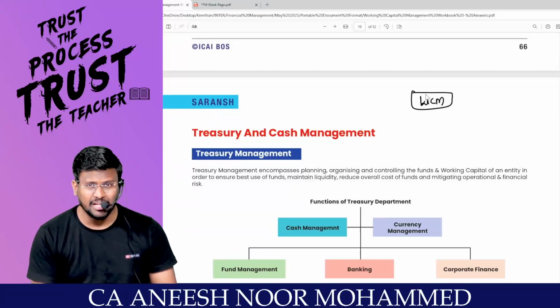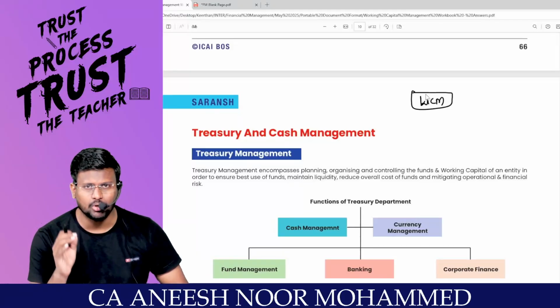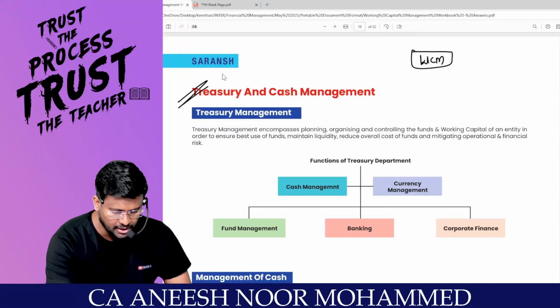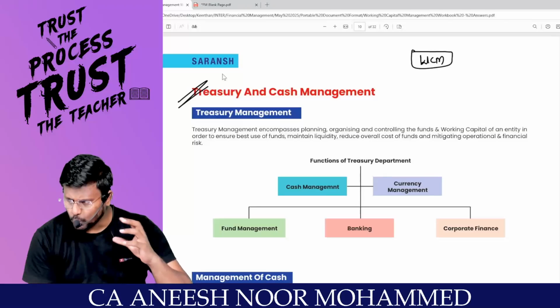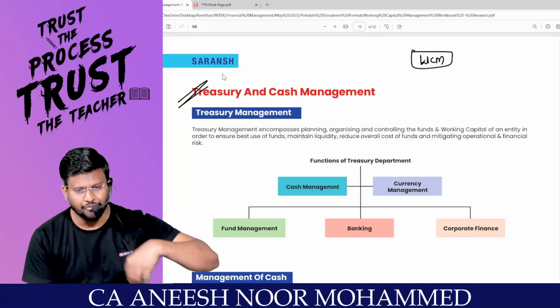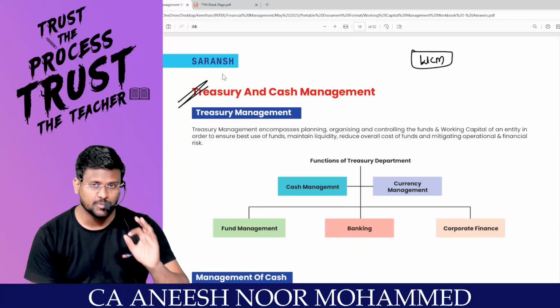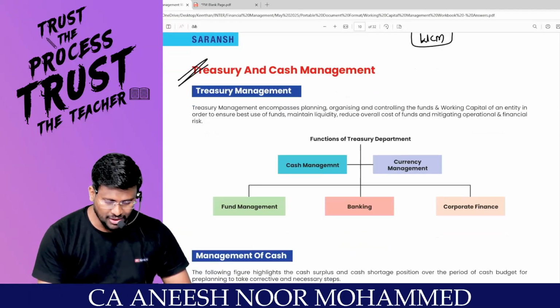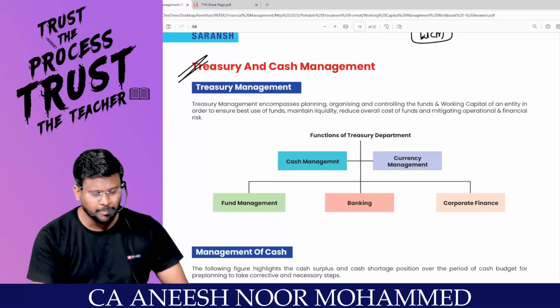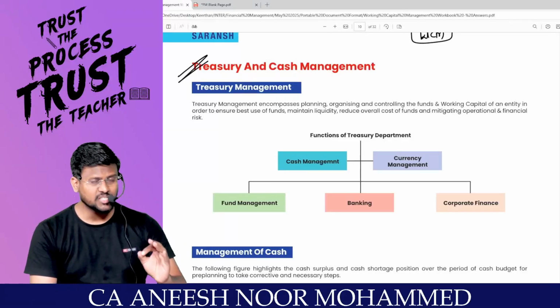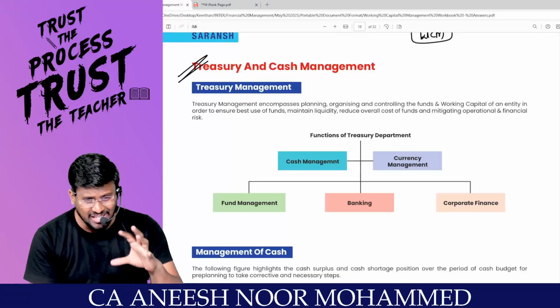Another strongly important component of working capital management is cash management. We will be going through the theory part first. We'll be doing one solid question from the ICAI study material, which is an expected question for the exam. Treasury management. Sir, what is meant by treasury management? Okay, sir, debtors management we have heard. Debtors management means how much should be the debtors collection period.